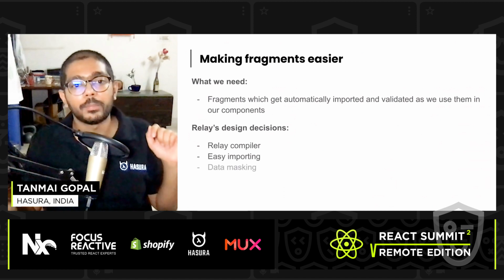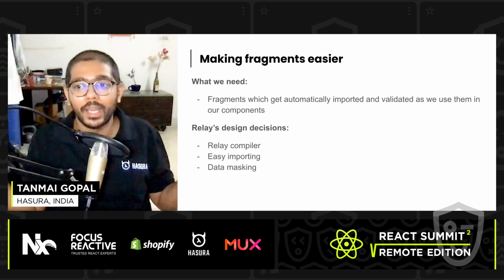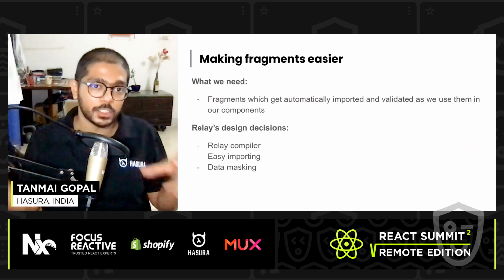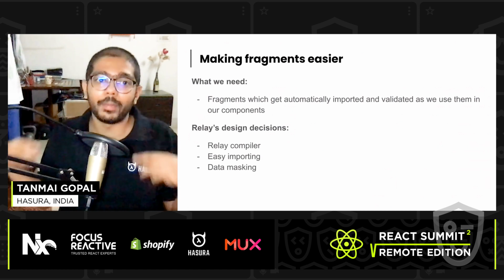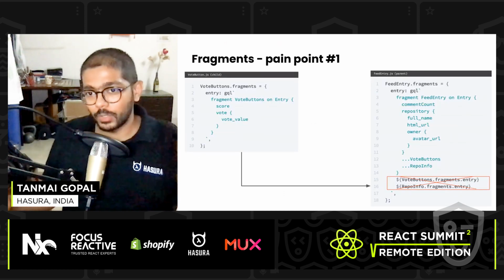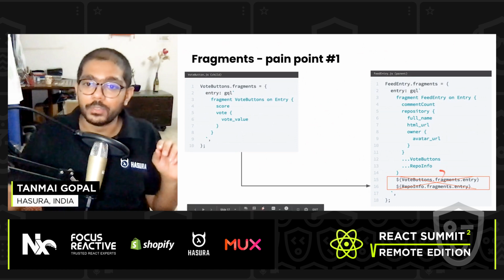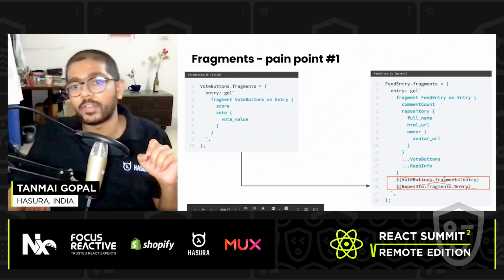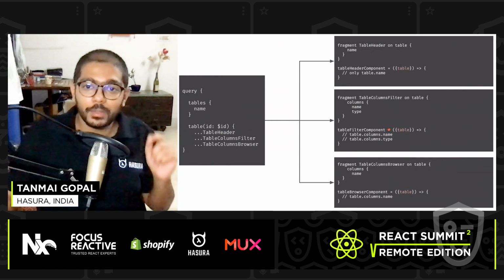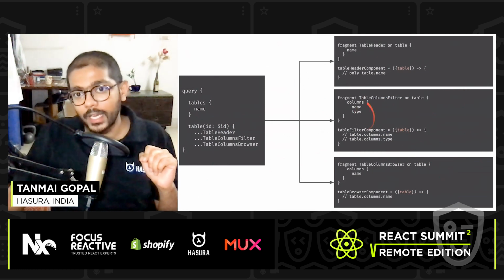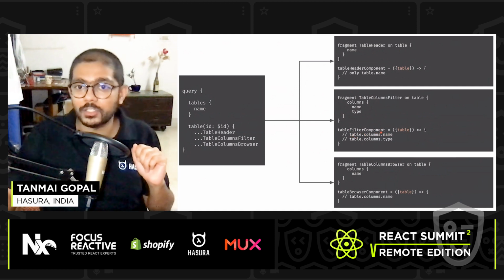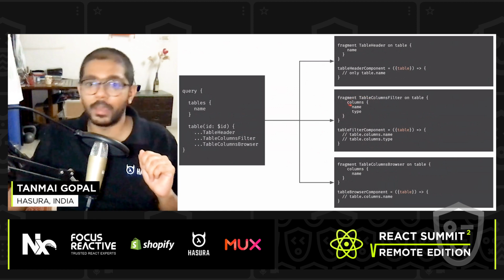Or for example, when I think about data masking, when I use the fragment in my component, I can only use the data that I have access to, which is the way that I use the fragment container inside Relay, right? So to tangibly look at the work that gets removed for me, I do not have to explicitly import fragments in my parent fragment or in my parent query. And when I try to access the data that my particular component will get, I will only have access to those attributes that I've declared in my fragment, right?